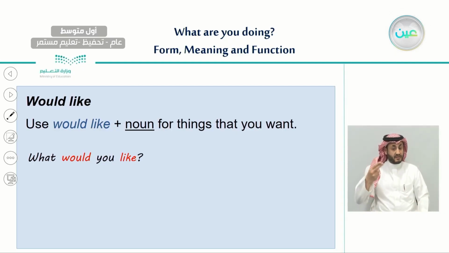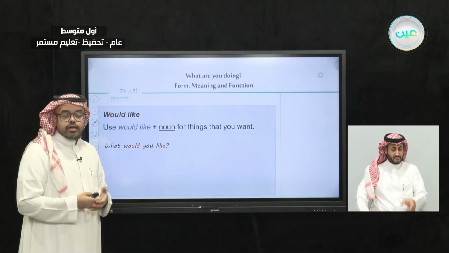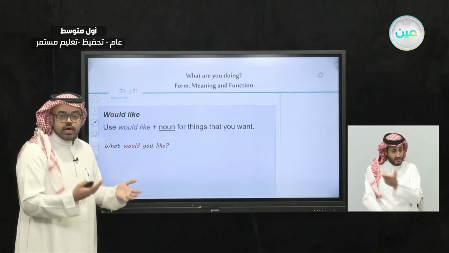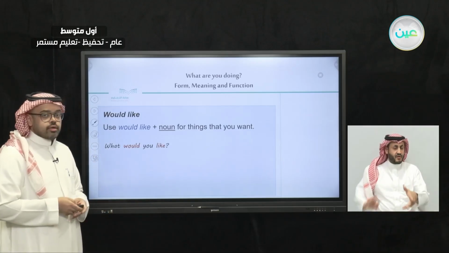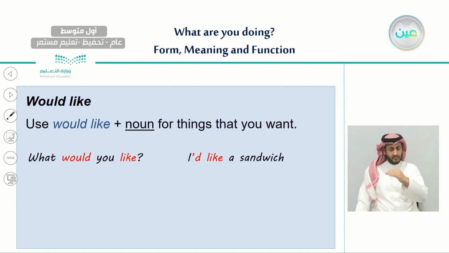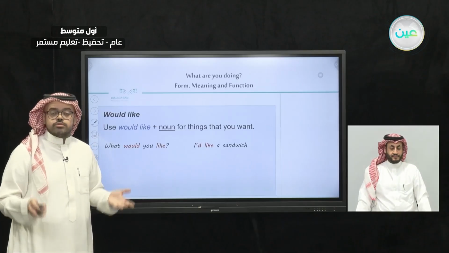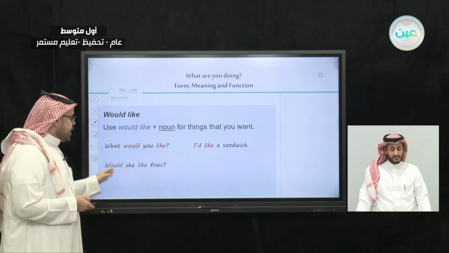What would you like? If you're offering someone any kind of help, or any type of food as a waiter in the restaurant, he would say, what would you like? And the answer will be, I'd like a sandwich.